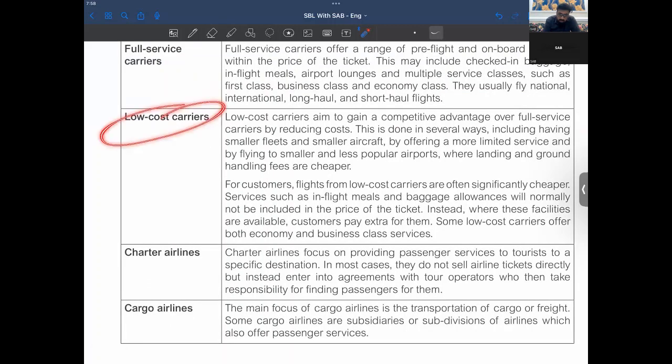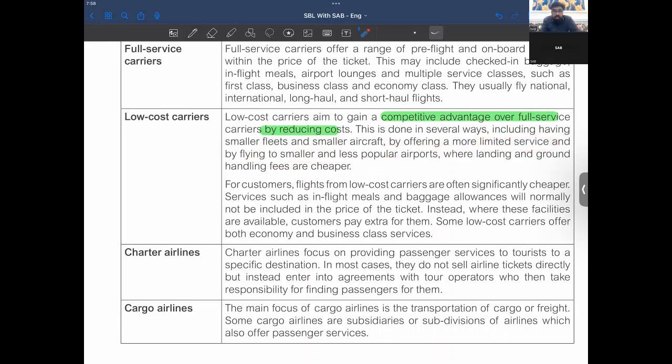Then we have low-cost carriers. Low-cost carriers aim to gain a competitive advantage over full-service carriers by reducing cost. So we might be falling in here, right? That we are primarily working on reducing cost. This is done in several ways, including having smaller fleets and smaller aircraft, by offering a more limited service, and by flying to smaller and less popular airports.